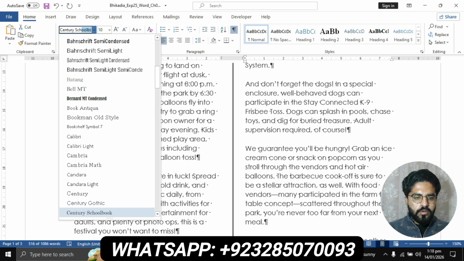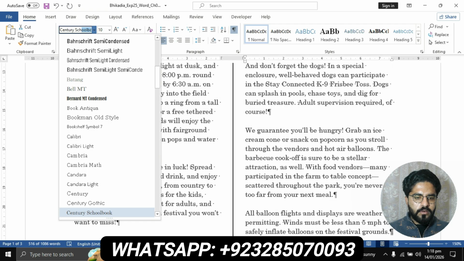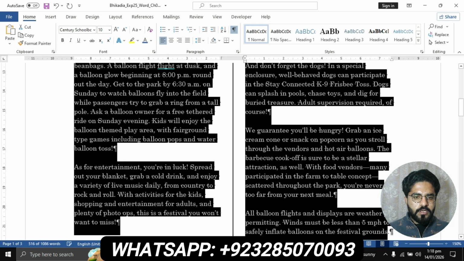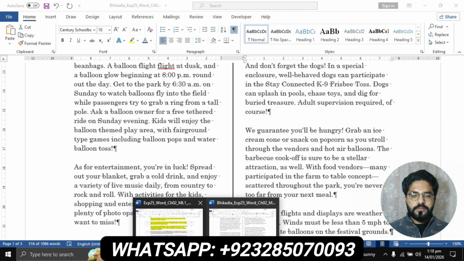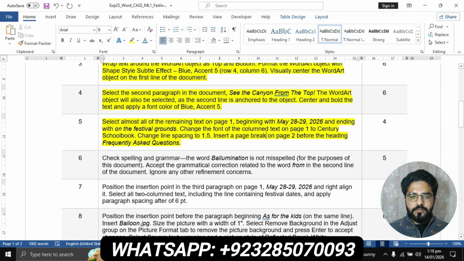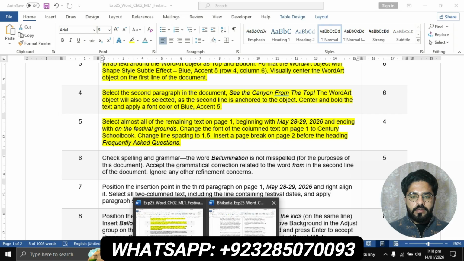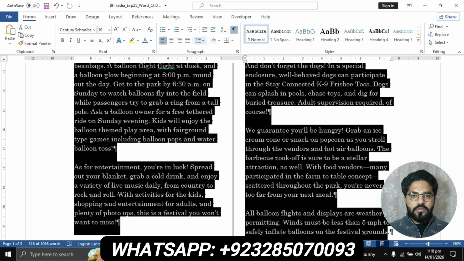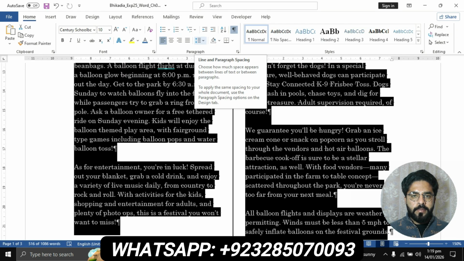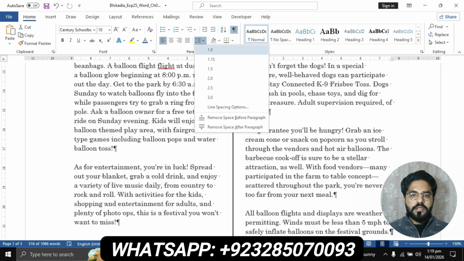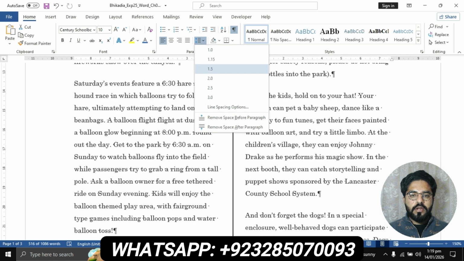Century School Book. This one. And then change the line spacing to 1.5. You will go to the home tab, go to the paragraph section, then click on this line and paragraph spacing to 1.5.